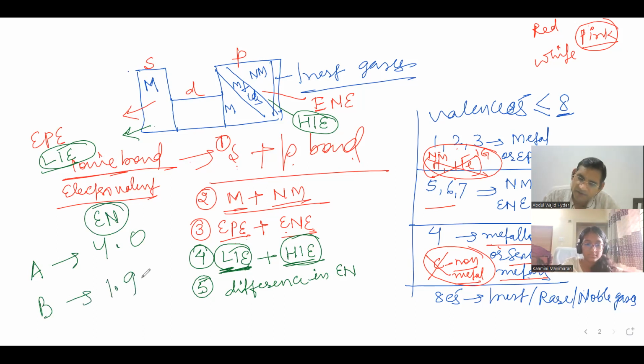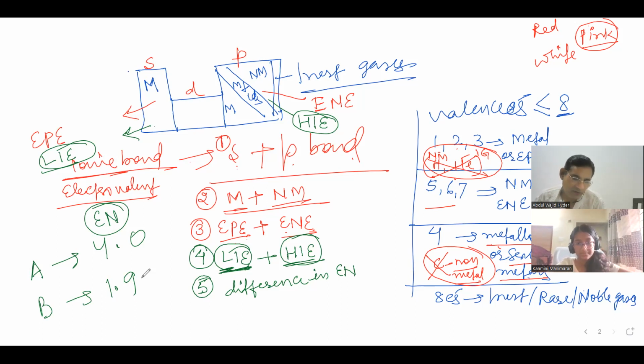Are you getting my point? What is electronegativity? It is simply the tendency of an element to attract the shared pair of electrons towards itself. That is called electronegativity.